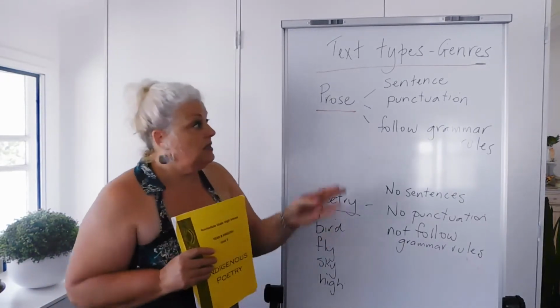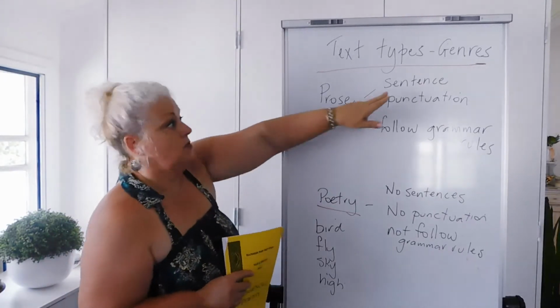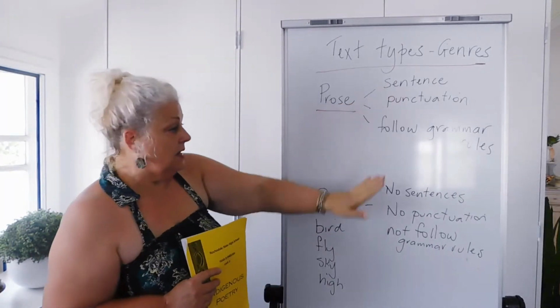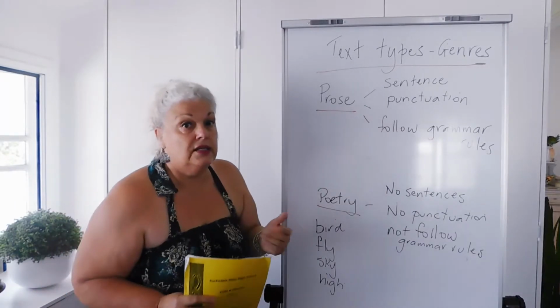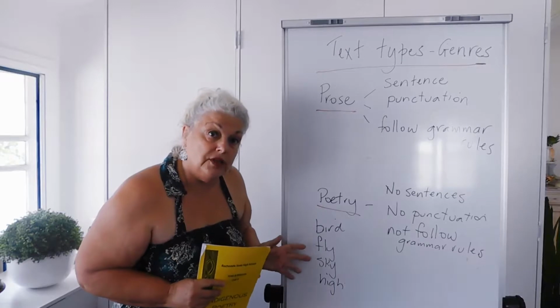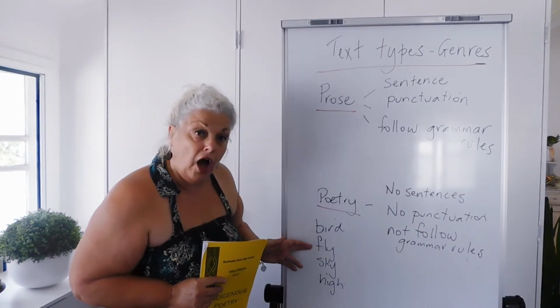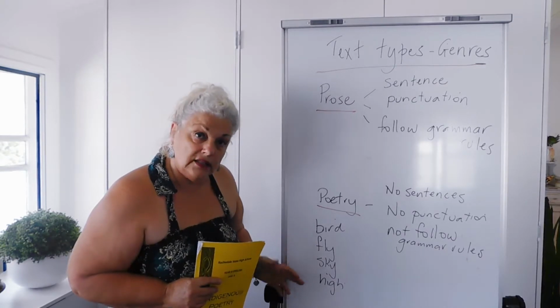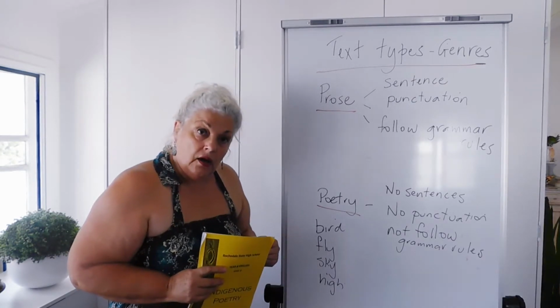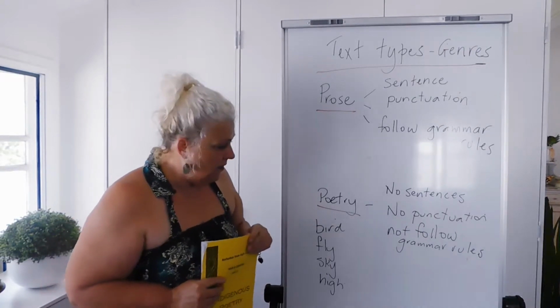Usually they haven't written in sentences, because the big difference between prose and poetry is this word, sentences. These can be just words, fragments of sentences and so forth. For example, this is a poem. I've written this poem. Anybody can write a poem. And it says, bird fly sky high. That's my poem. I haven't given a title, but I might call it bird or flying or something like that.